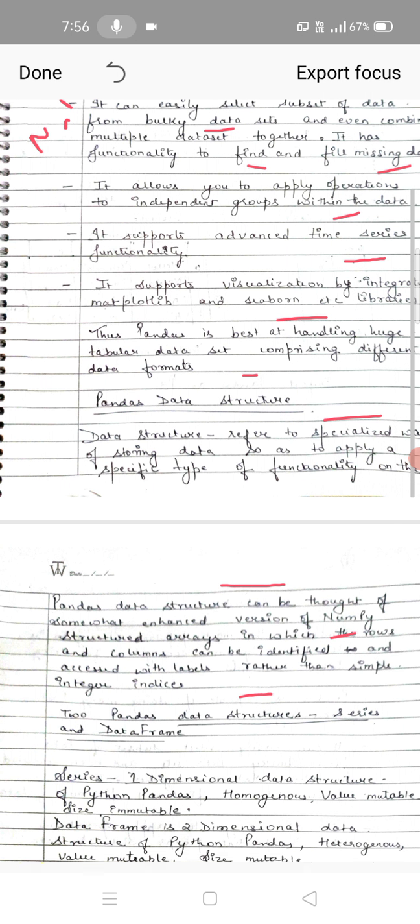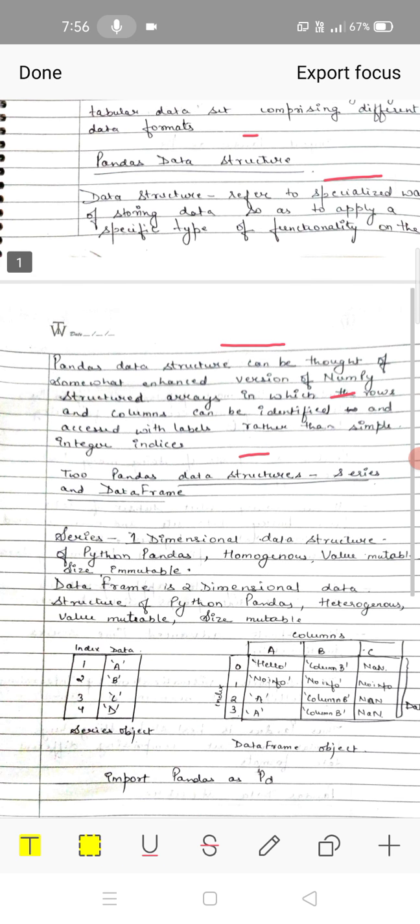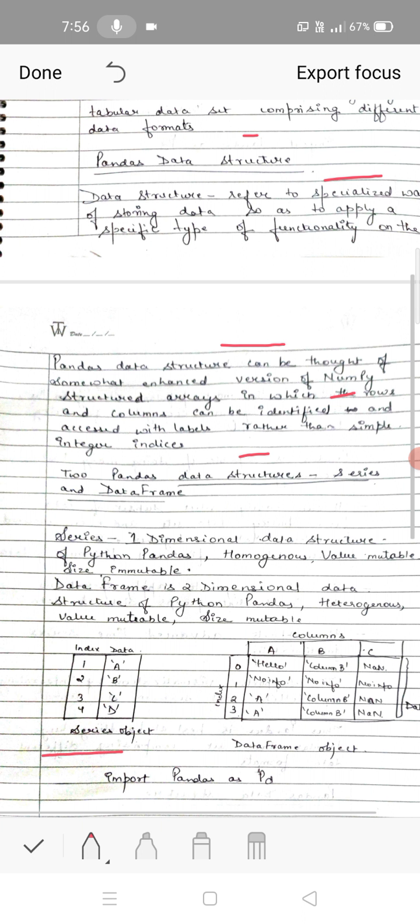So the differences you can see in the series and data frame is like that. This is a series object and this is a data frame object. Series object is a one-dimensional object and data frame object is a two-dimensional data object. In series object we have index and the data. In the data frame object we have the rows and the columns, and there we have the index also. This all is the data part.